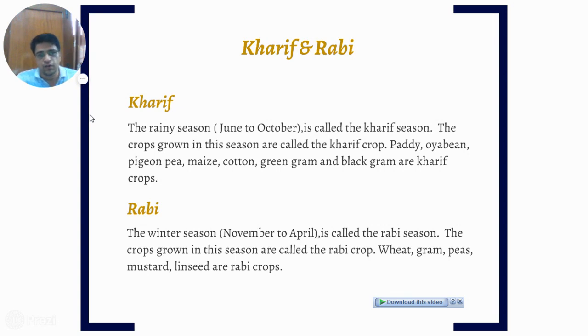Now, the second one is Rabi crops. It is also known as winter season crops. It is sown in November and harvested in April, and the crops grown in this season are called Rabi crops. Examples are wheat, gram, peas, mustard, and linseed.